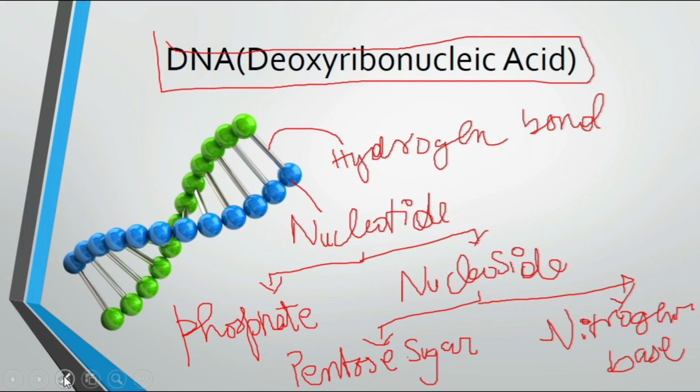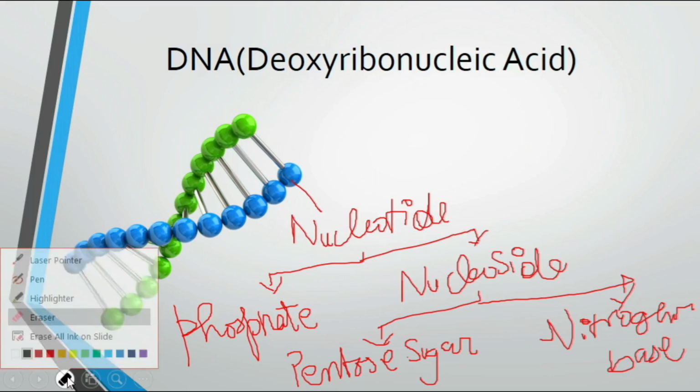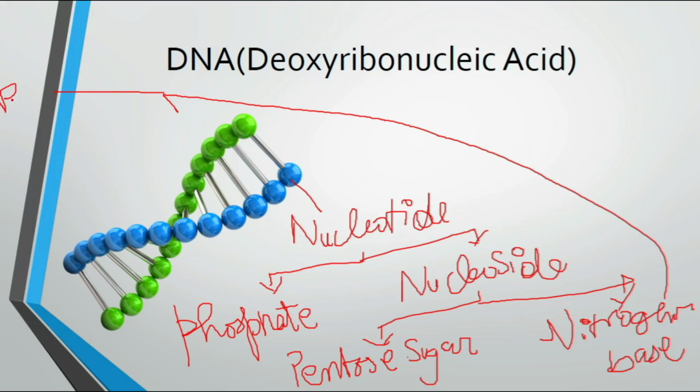I am erasing here. Okay, so this is again divided into two parts. One is purine and another is pyrimidine.